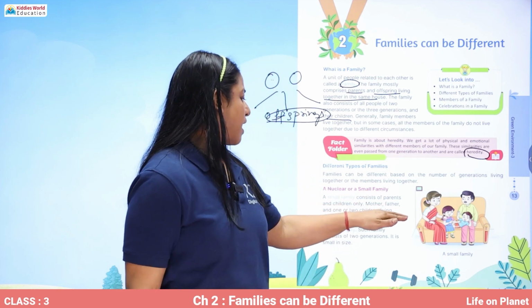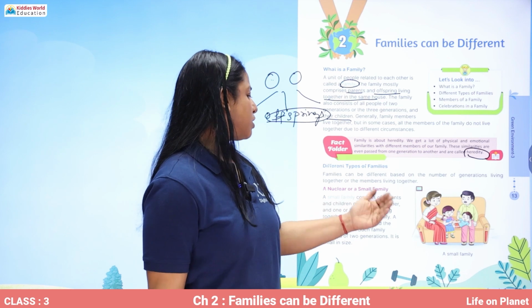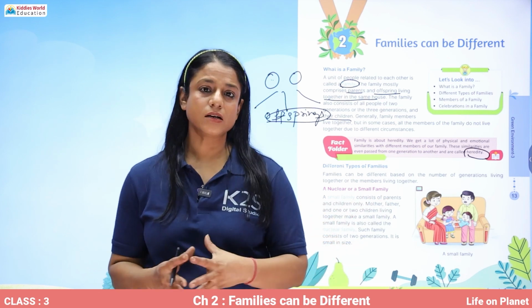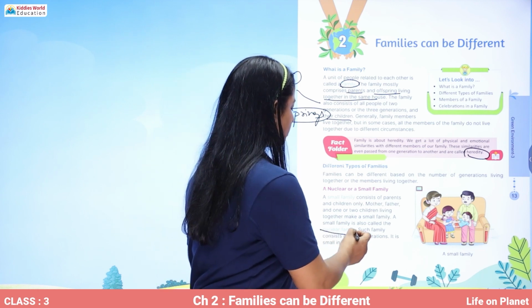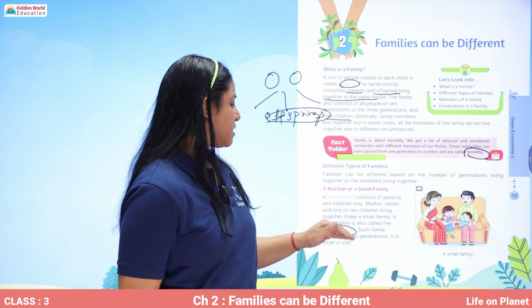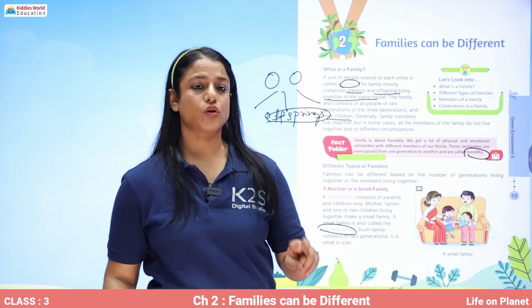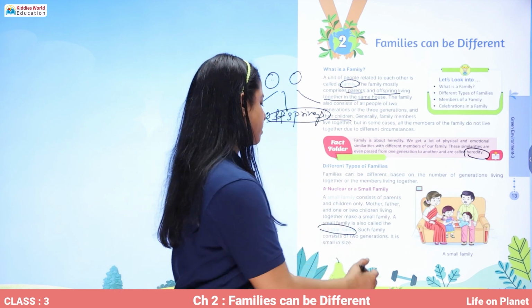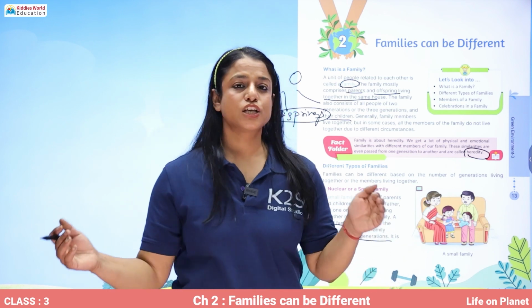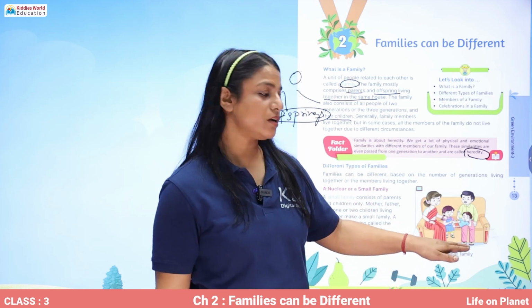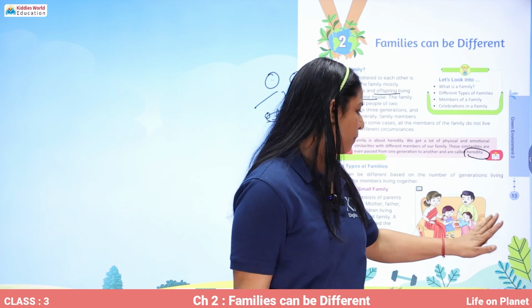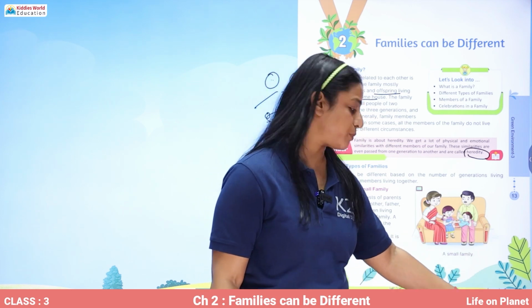So mother, father and one or two children living together make a small family. A small family is also called a nuclear family. Such a family consists of two generations and it is small in size. So here is a picture of a nuclear or a small family where parents are living with their offspring.